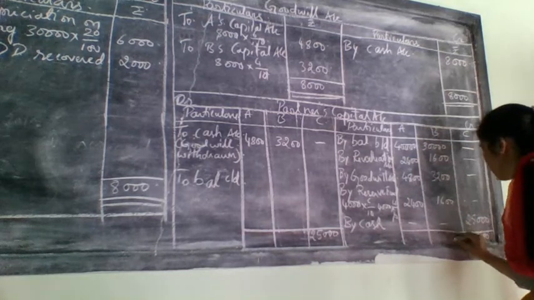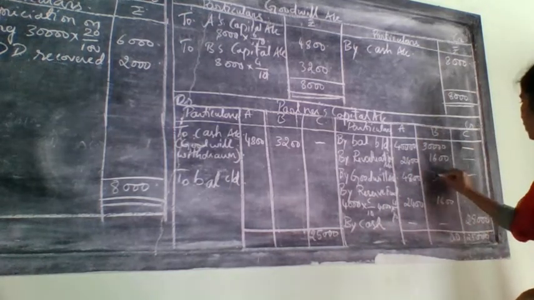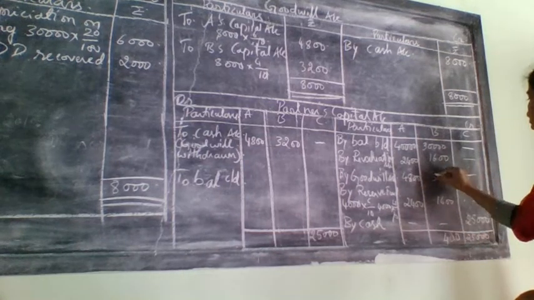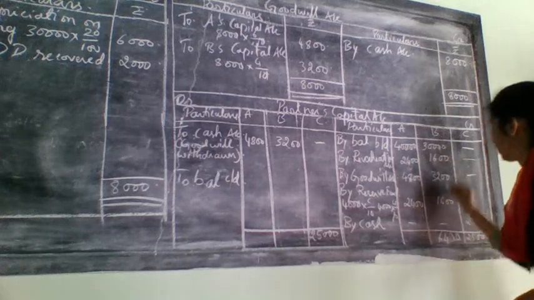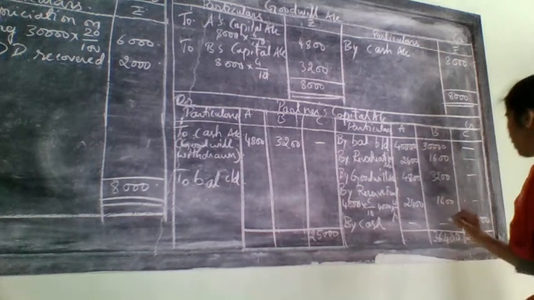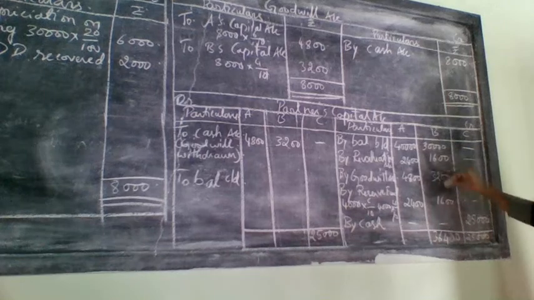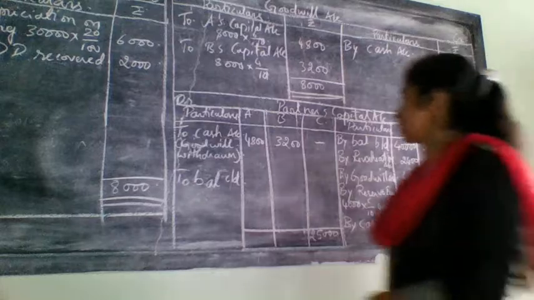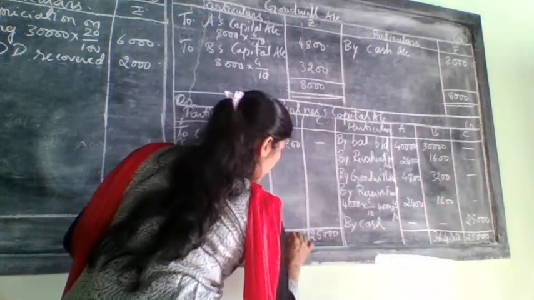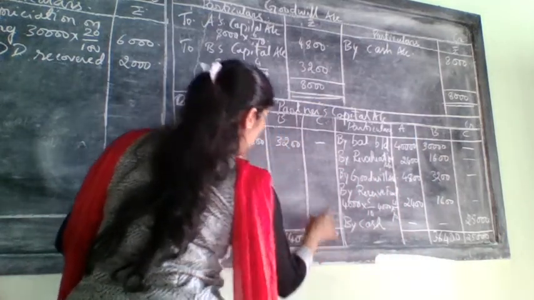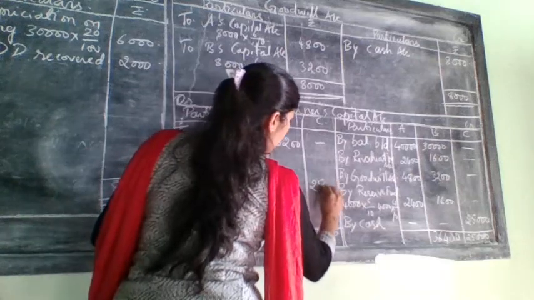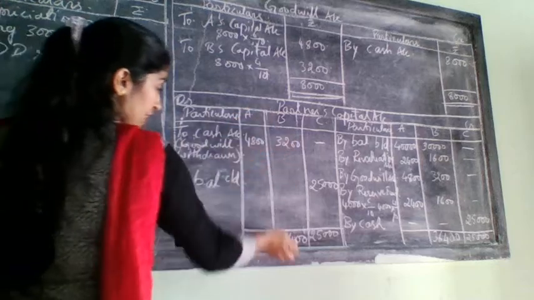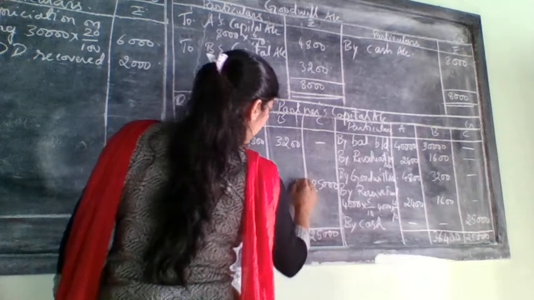How much will it come? 36,400. Right here 36,400. This 25,000 you need to write here also, because no other entries are here. But for B you need to minus and write how much it will come.